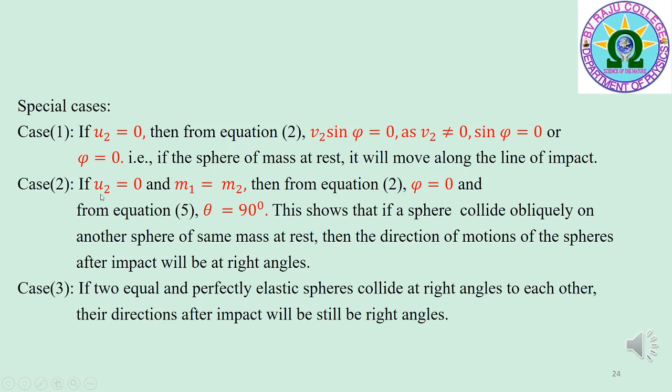Case 2, if u2 is equal to 0 and m1 is equal to m2, then from equation 2 phi is equal to 0 and from equation 5 theta is equal to 90 degrees. This shows that if a sphere collides obliquely on another sphere of same mass at rest, then the directions of motion of the spheres after impact will be at right angles. Case 3, if two equal and perfectly elastic spheres collide obliquely at right angles to each other, then their directions after impact will still be at right angles to each other.